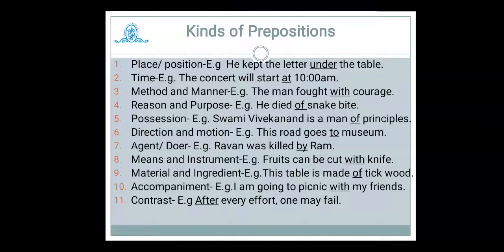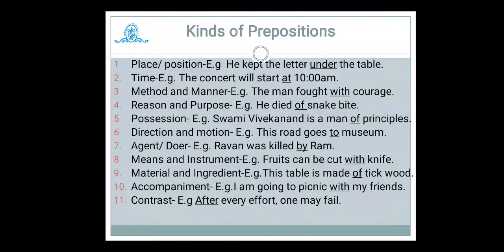It tells reasons and purposes also. For example, he died of snake bite. So how did he die? He died of snake bite. It tells possession of something. For example, Swami Vivekananda is a man of principles. So he is having possession of different principles. So it is indicated with the preposition of.